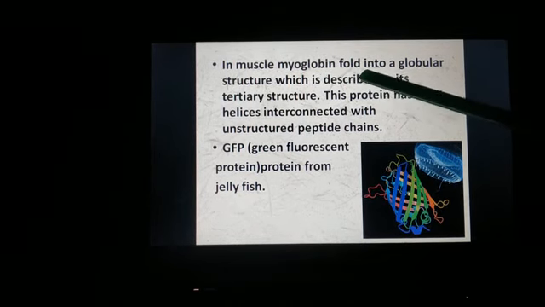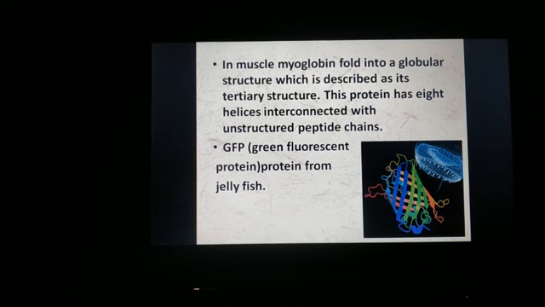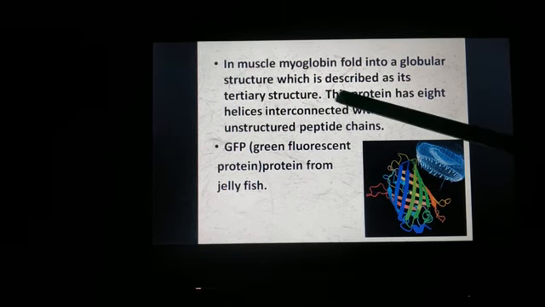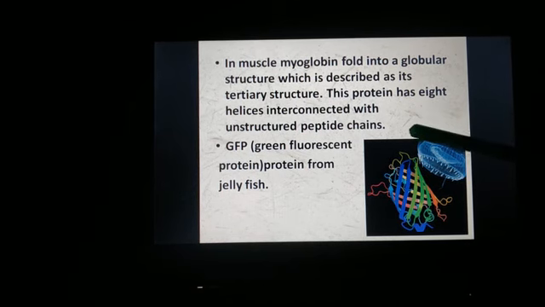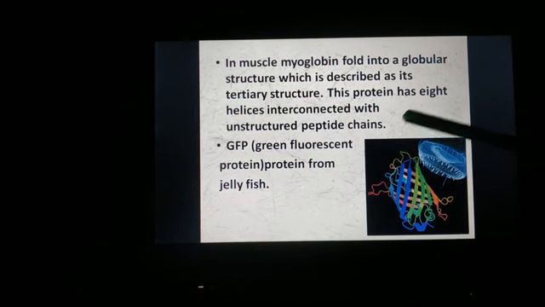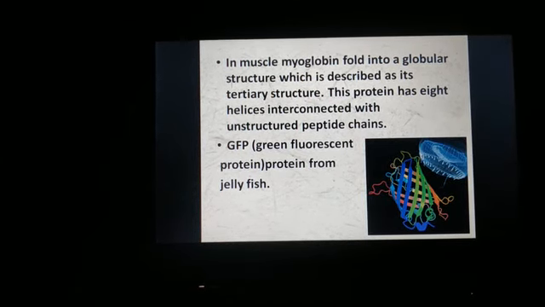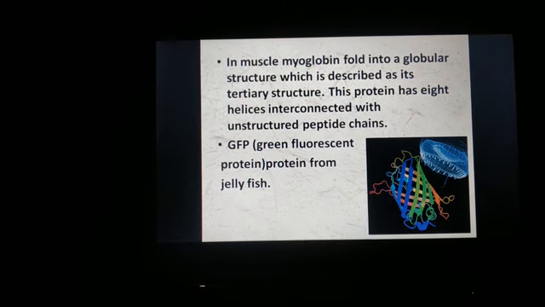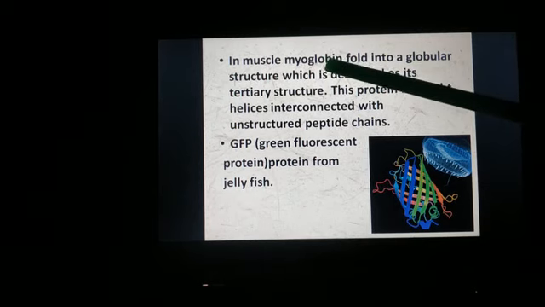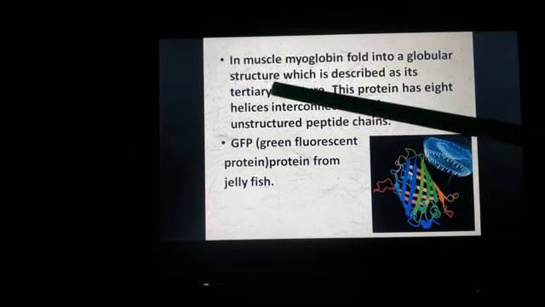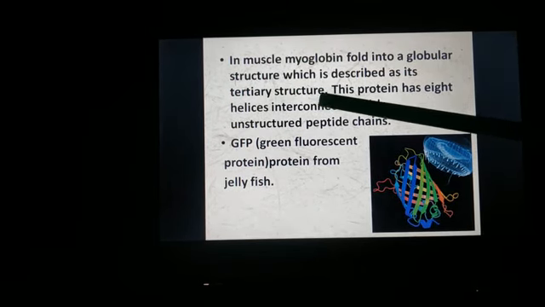It is folded into a globular structure, which is described as the tertiary structure. This myoglobin has 8 helices interconnected with unsaturated peptide chain. So you need to remember that myoglobin, which is present in muscle, is a tertiary structure.